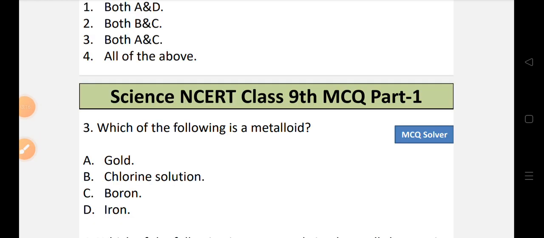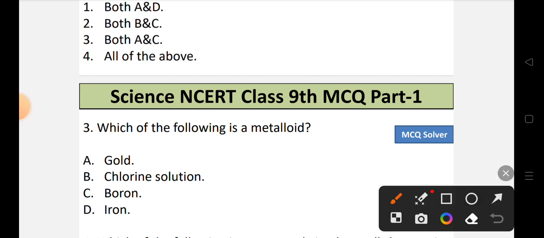Question number 3. Which of the following is a metalloid? Let's look into the options. Option A, gold. Option B, chlorine solution. Option C, boron. Or option D, iron. The correct option is option C, that is boron. Boron is a metalloid. So option C is the correct option.